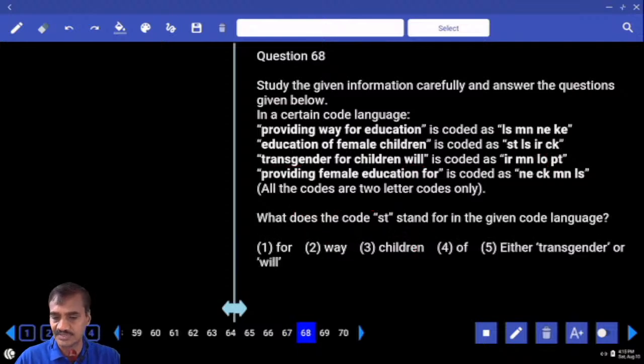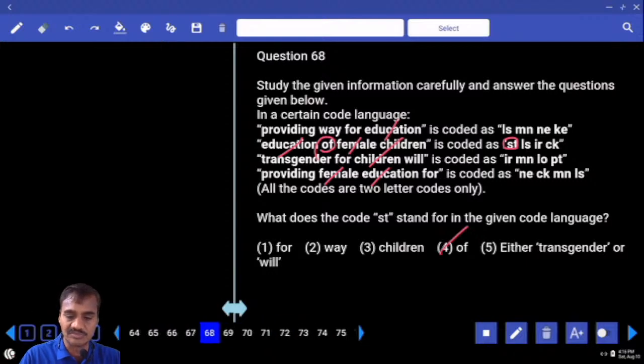Then 68. What does the code ST stand for? Now the code ST stands for what? ST is here only. It has not been repeated anywhere else. Education is common, isn't it? Of female and children. What is common here? Female is common, and children is also common. The remaining is 'of'. Of is the code ST. ST, that is choice for question number 68.